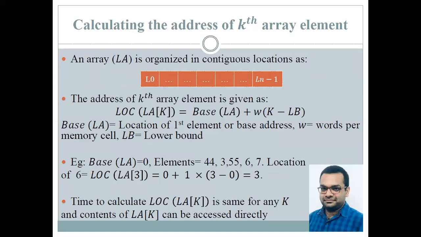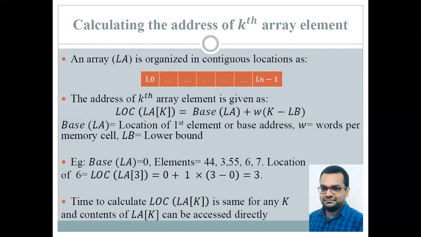Now, as seen earlier, an array is organized in the form of contiguous memory allocations. So suppose the first index is L0, and so on up till L minus 1. Now, how do we locate the address of the kth element in the array? The location of the kth element of the array is given as Base of LA, that is the linear array, plus W into (K minus LB).